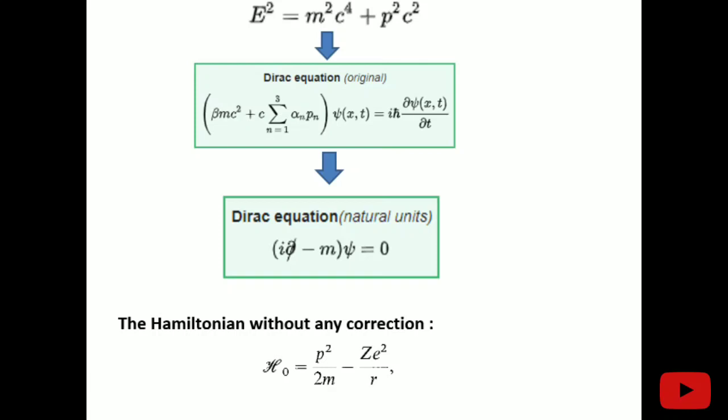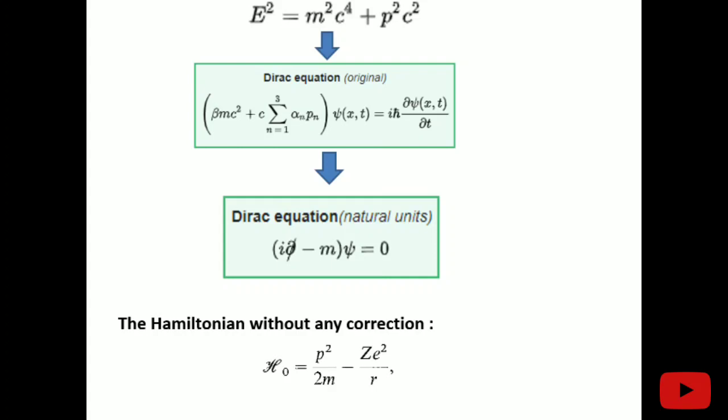In the relativistic case, we know that the relativistic energy can be given as E squared equals p squared c squared plus m squared c to the fourth, that is the kinetic energy term and the rest mass energy. But we faced many difficulties in solving this. Then Dirac proposed the idea. We also have the Klein-Gordon equation, but that is for spin zero particles. Electron is spin half, so Dirac proposed the solution for this energy, and we got this equation: beta m c squared plus c summation over alpha dot p, acting on psi of x, t, equals i h cross del psi of x comma t by del t.